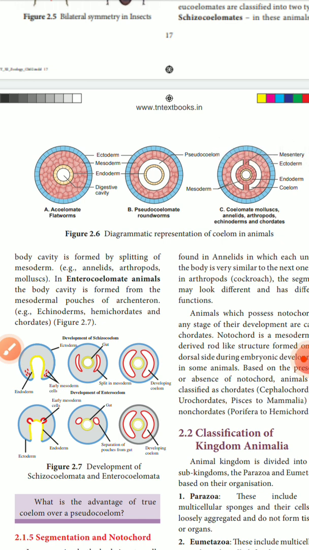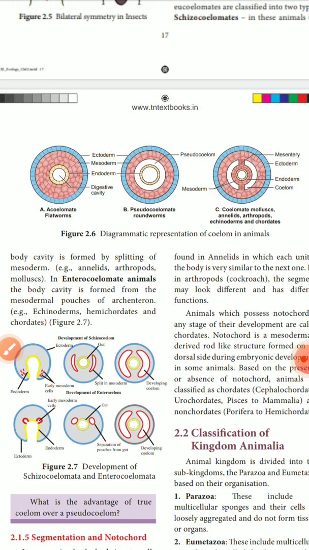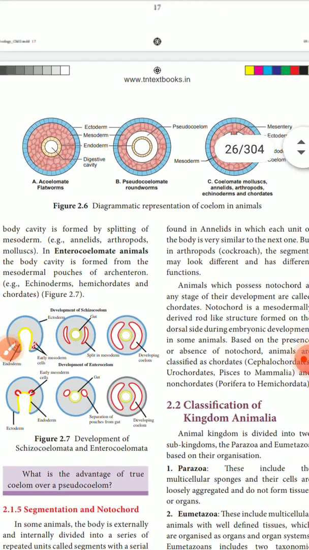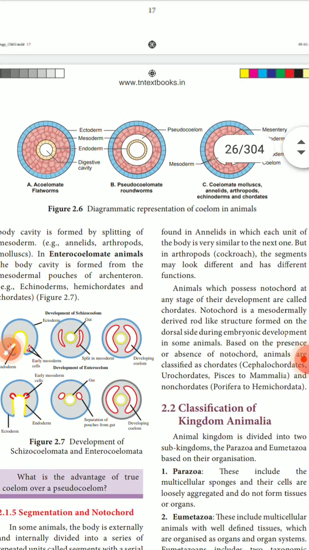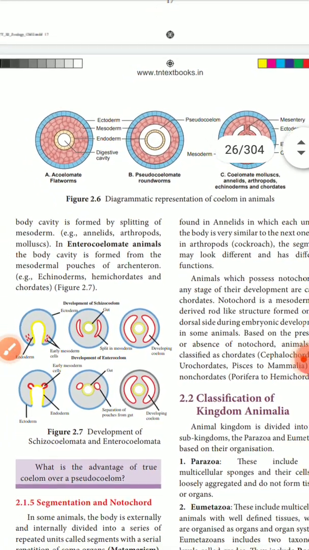Next, in enterocoelomate animals, the body cavity is formed from mesodermal pouches of the archenteron. Echinoderms, hemichordates and chordates are enterocoelomates. These are the types of body cavity, the coeloms, and how they are present in the body.